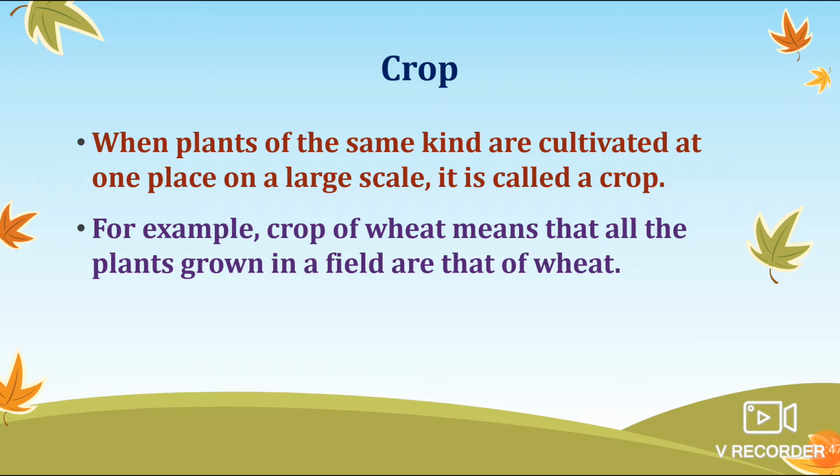So what is a crop? When plants of the same kind are cultivated at one place on a large scale, it is called a crop. So this is the simplest definition of crop. For example, a crop of wheat means that all the plants grown in a field are that of wheat. In the same way, if you say a crop of paddy, it means all the plants grown in that field belong to paddy. So this is the definition of crop.